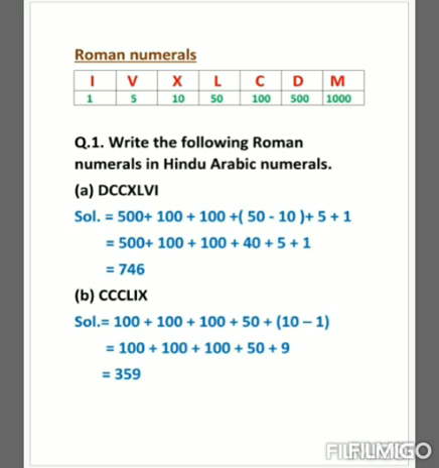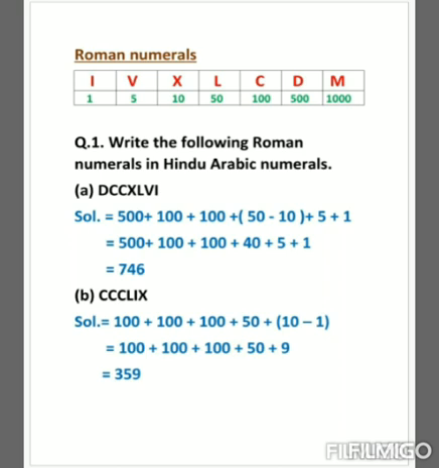Before starting with our questions, let's revise the value of symbols in Roman numerals. So I is equals to 1, V is equals to 5, X is equals to 10, L is equals to 50, C is equals to 100, D is equals to 500, and M is equals to 1000. So these are the values of symbols in Roman numerals. Now see the first question.